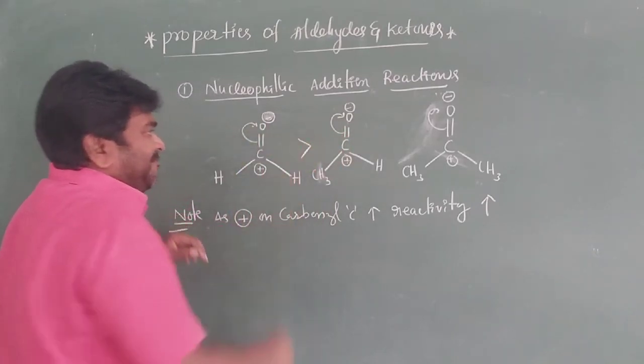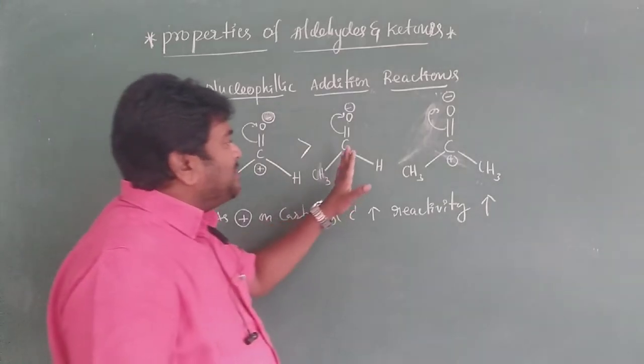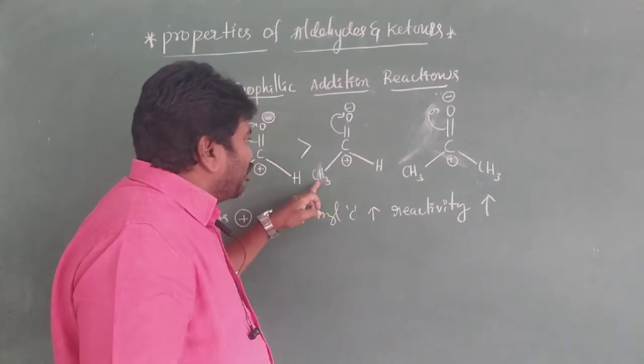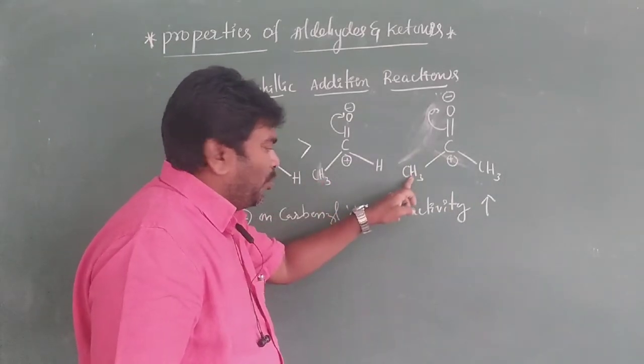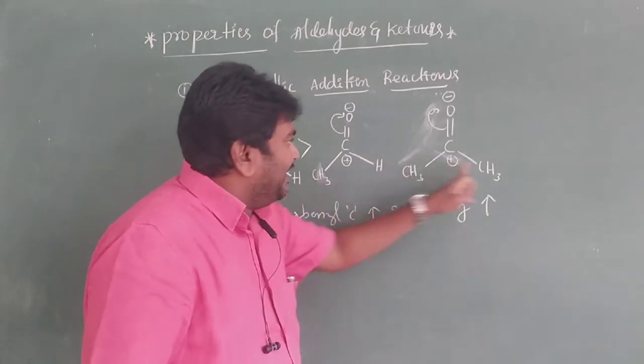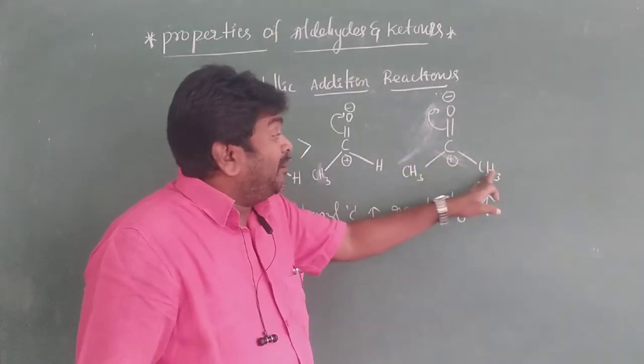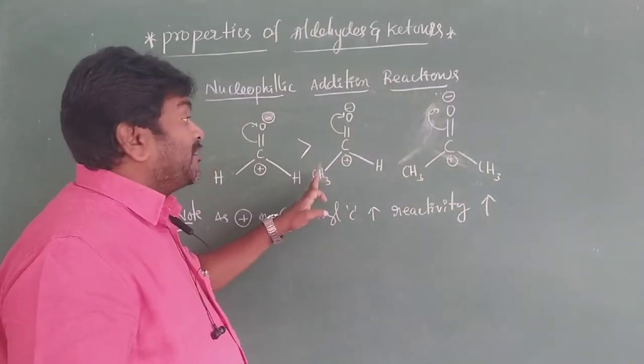Formaldehyde is greater than acetaldehyde. Next, the comparison of acetaldehyde and acetone. This is the electron releasing group, and this is another electron releasing group. What you observe here: acetone contains two electron releasing groups, while acetaldehyde has only one electron releasing group.